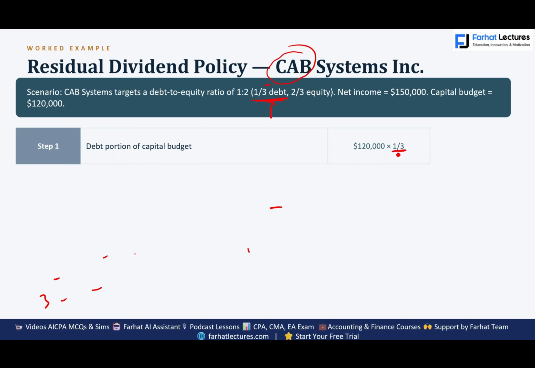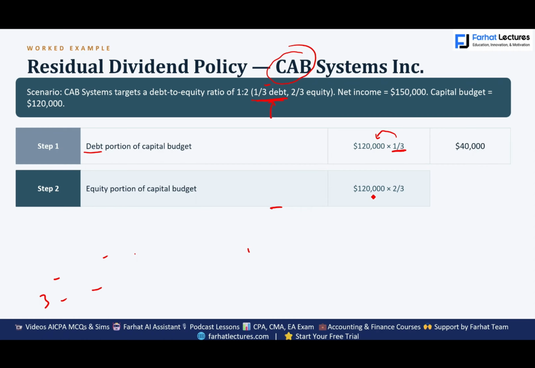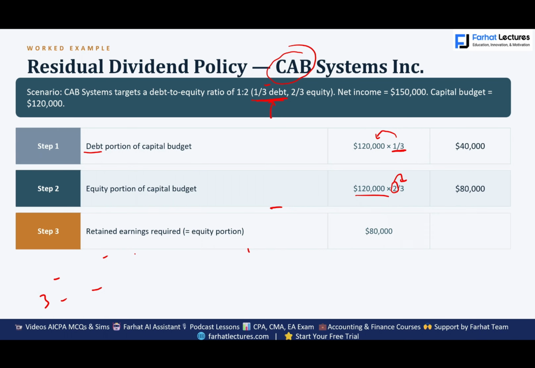So 1/3 of the capital project financing comes through debt. Guess where the other 2/3 comes from. 1/3 of 120 is 40,000. 2/3 comes from equity. So if we need to finance 120,000, 2/3 of that amount should come from equity, which is 80,000. Step 3 is the retained earnings required. Well, what's the retained earnings required? 80,000 is the equity required. It's right here. The equity portion required is 80,000.